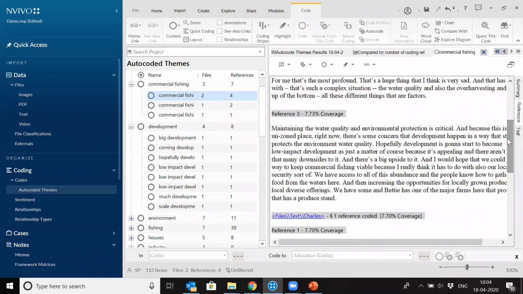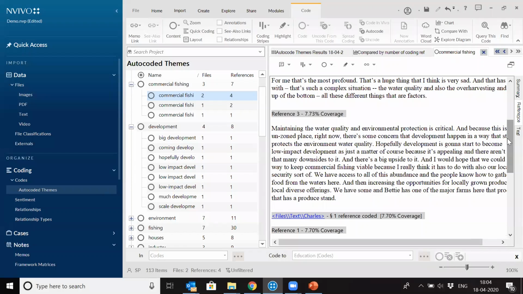So I won't say that this is the final theme or coding of your project, but it definitely helps in creating some basic themes for you. You can always keep on refining your themes and coming up with the finalized themes in your project. But this will create a basic theme for you, and you can always add more things to it. You can always uncode any reference which you don't want.